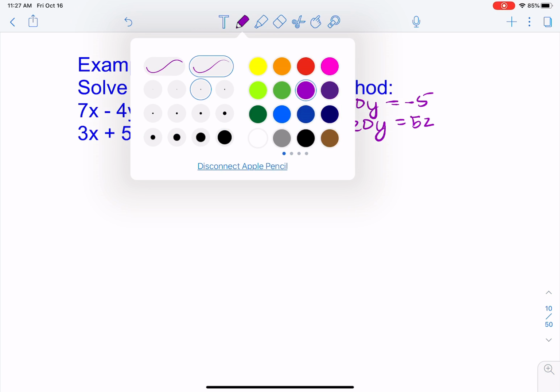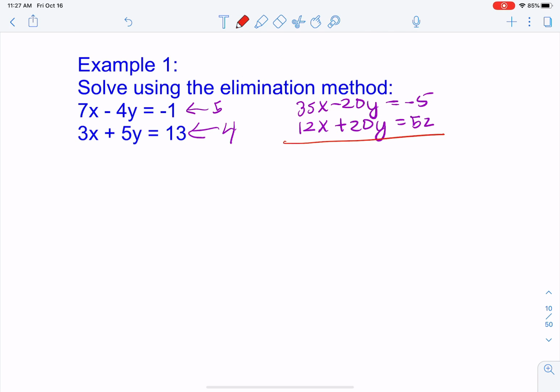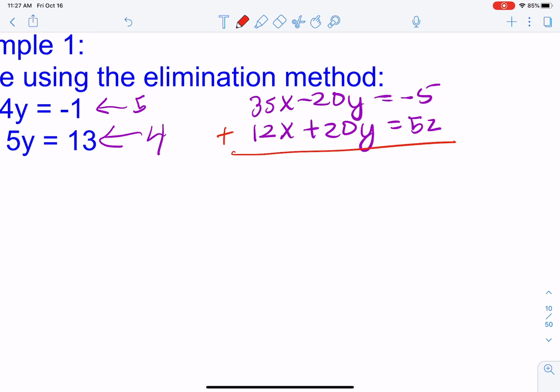Now the second step says to now add the two equations together. So if we add the two equations together, we get 47x equals 47. And then the third step says to solve for your first variable. So we're going to divide each side by 47, and we find that x is 1.